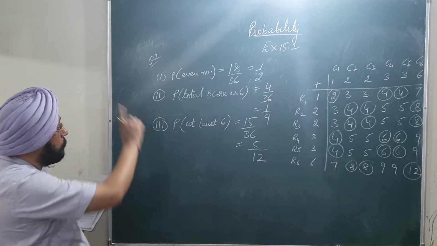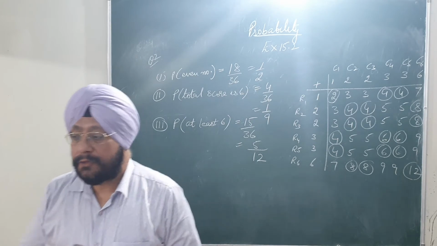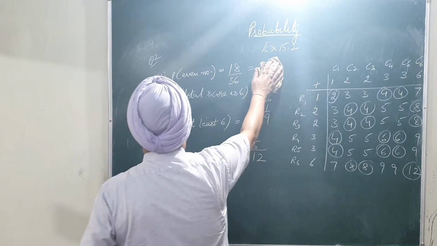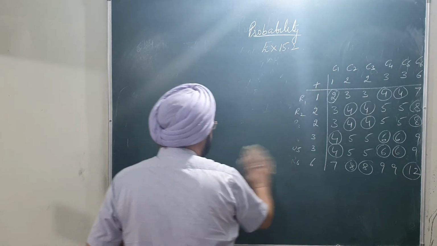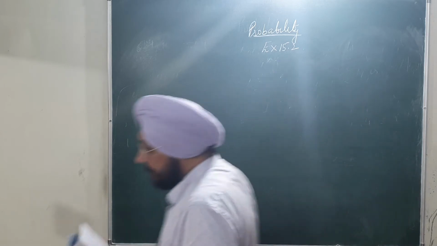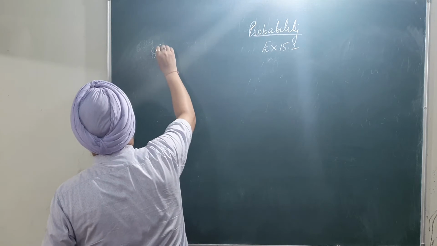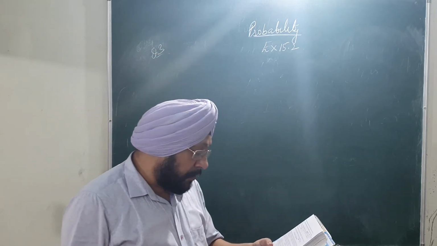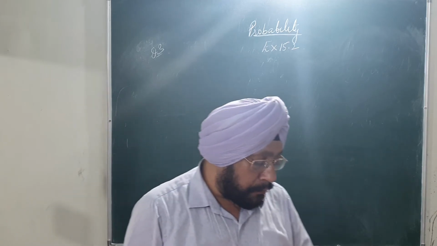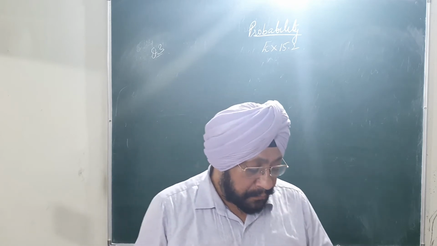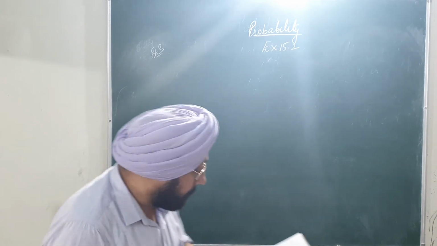So this is all about question number second. Now let's come to question number third. Question number third is, a bag contains 5 red balls and some blue balls. If the probability of drawing a blue ball is double that of the red ball, determine the number of blue balls in the bag.